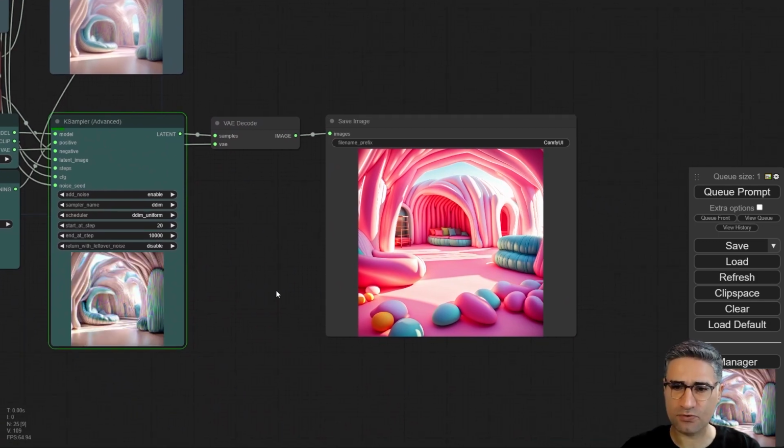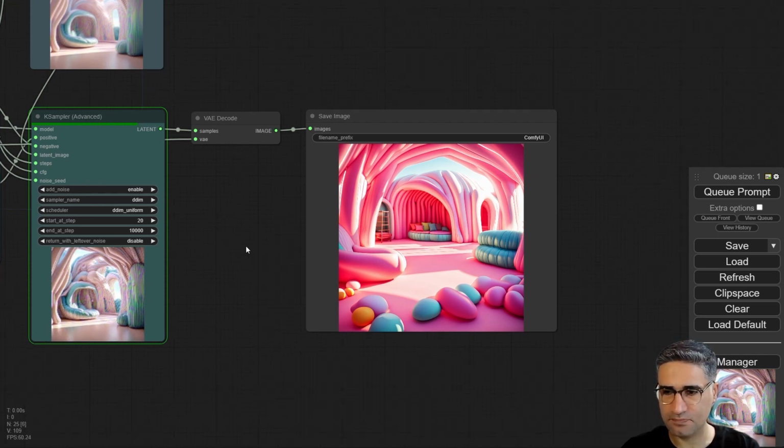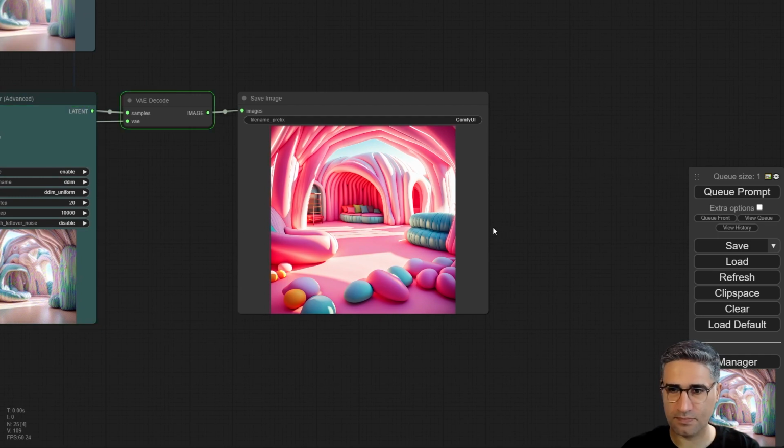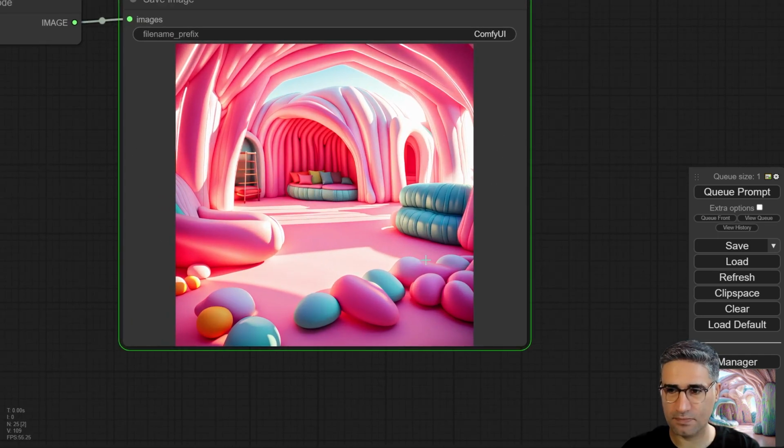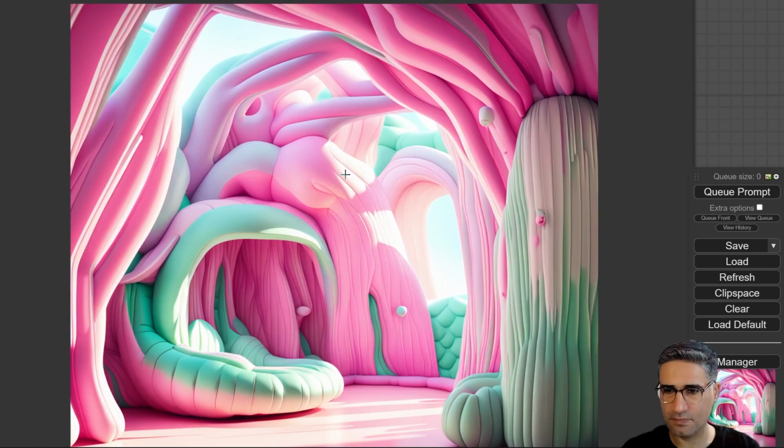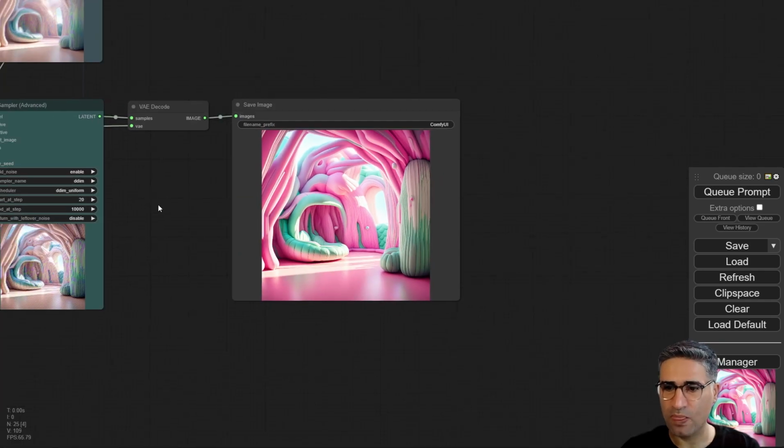And the output quality could be increased, you can see here. Yes, you can see.